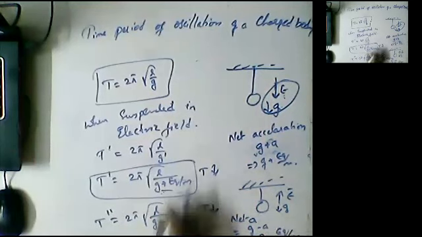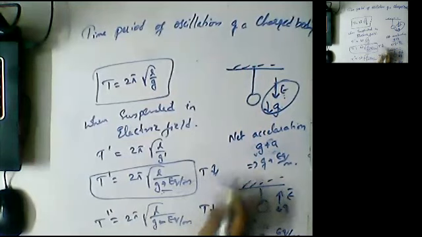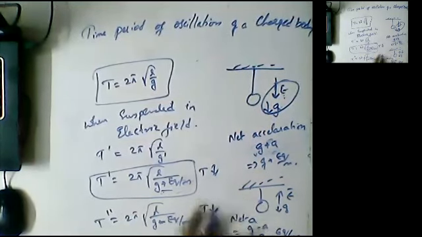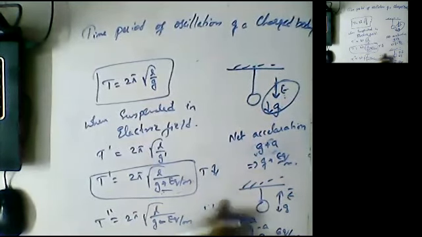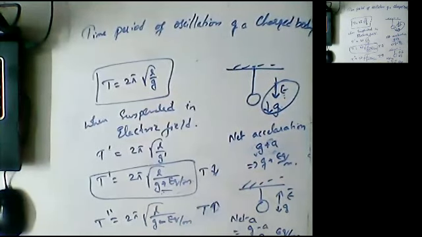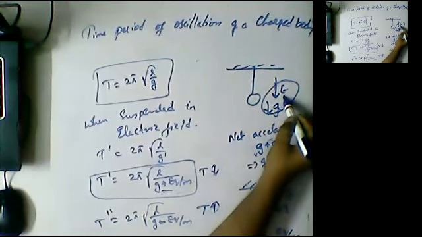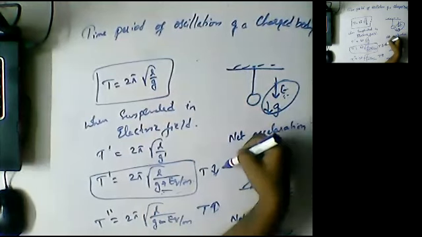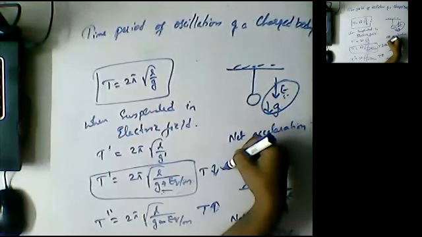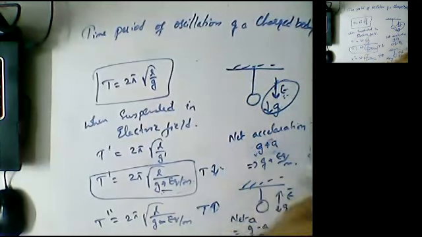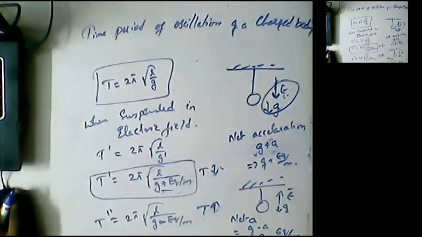And if the whole value decreases, the time period will increase. So once again guys, whenever a particle is suspended in a uniform electric field E, the time period will decrease when the field is towards ground, and when the field is away, then time period will increase. Okay, so these are the points, keep it in mind.